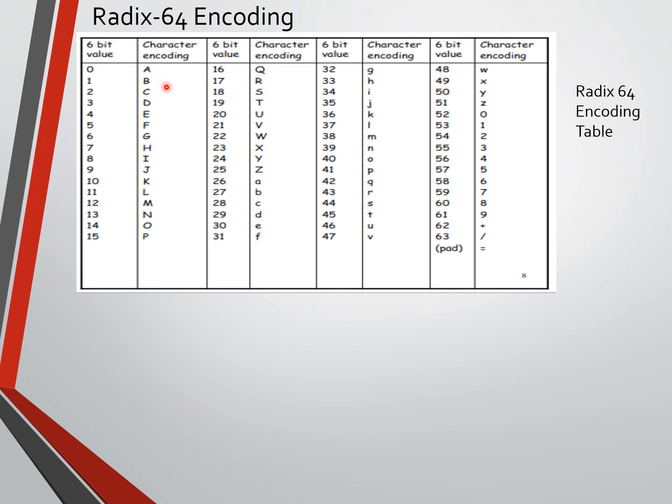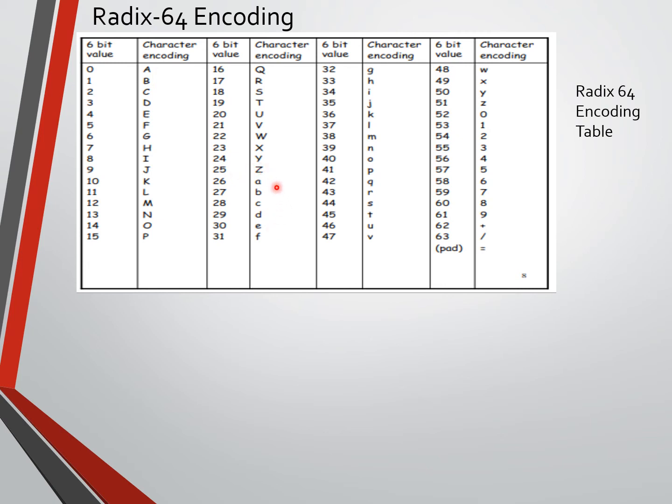Suppose I am using capital letter B. The 6-bit value of decimal 1 is 000001. It continues for the capital letters A to Z, values 0 to 25. There are 26 characters, but since we start from 0, we end with 25.